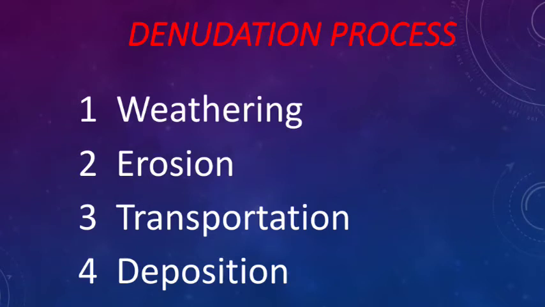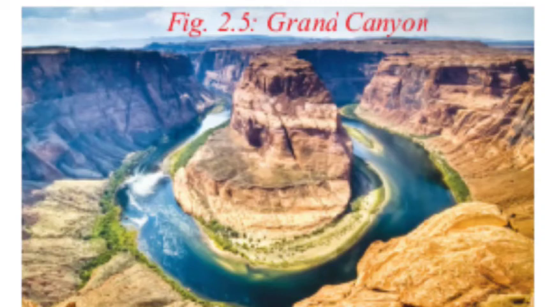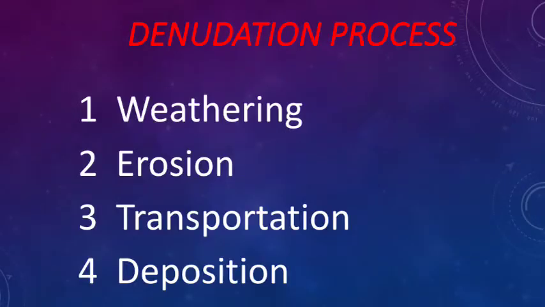Similarly, due to the work of water, V-shaped valleys and U-shaped valleys are formed. Next, canyons are also there, grand canyons and gorges, and waterfalls are also formed.